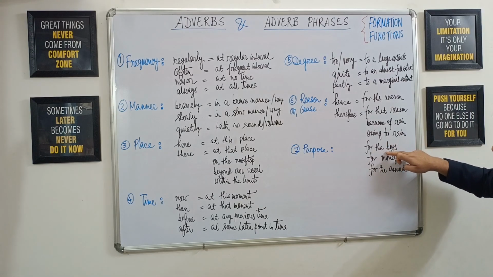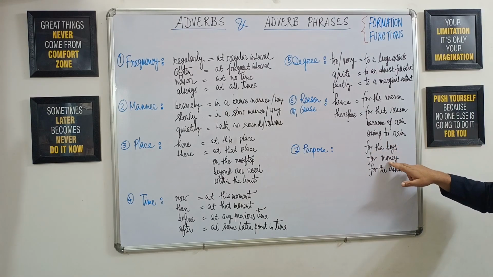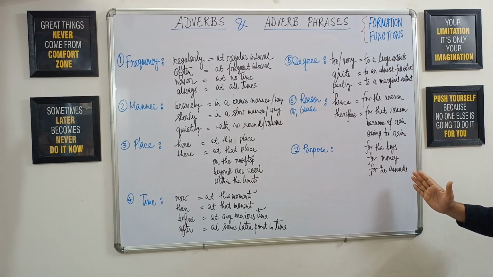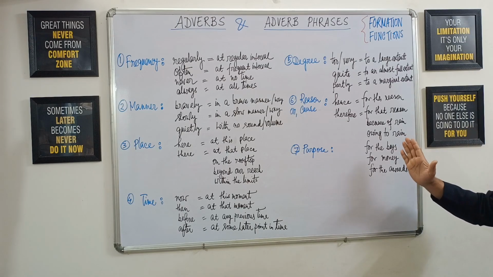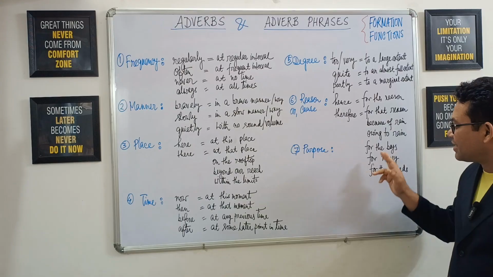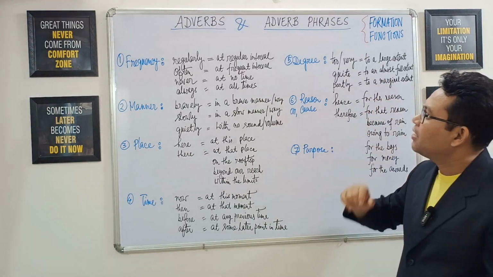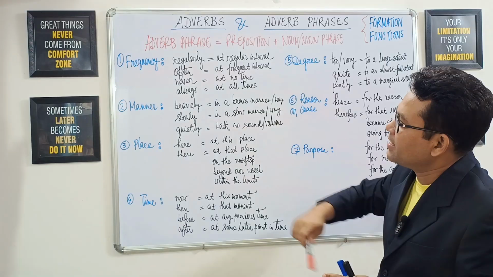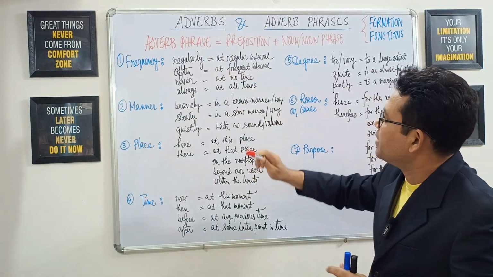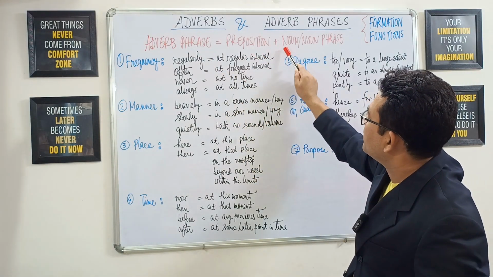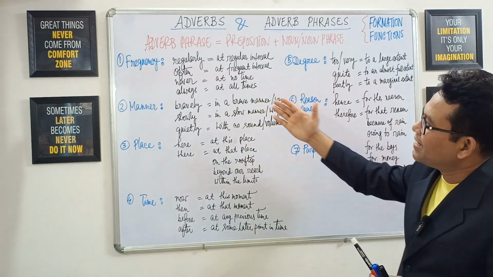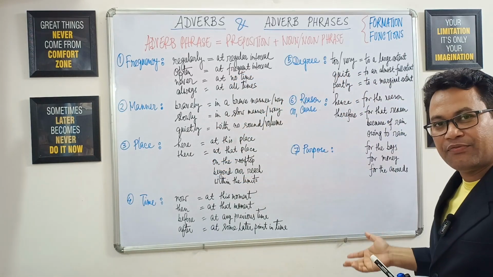Then in the first one, the boys, it's a noun phrase; money, noun; the awards, again a noun phrase. So noun or noun phrase, and they are being preceded by a preposition, and the whole combination is then becoming an adverb phrase. So you see, this is the formula or the secret. Adverb phrase must be in terms of a preposition plus noun or noun phrase.